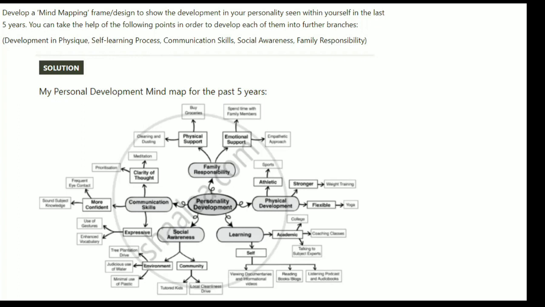So, see my personal development mind map for the past 5 years. Personality development is my main branch, main topic, and I created my sub branches. I took the help of the points given in the bracket as my sub branches. That is family responsibility, physical development, learning, social awareness, communication skills, and then I further created tertiary branches.